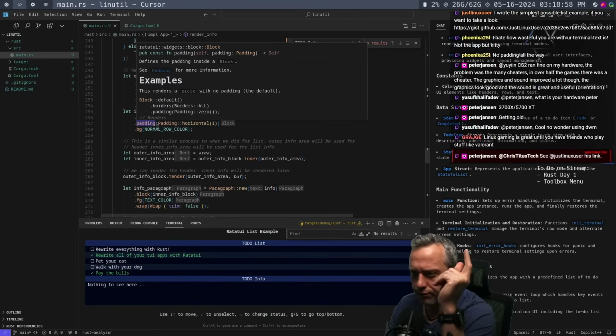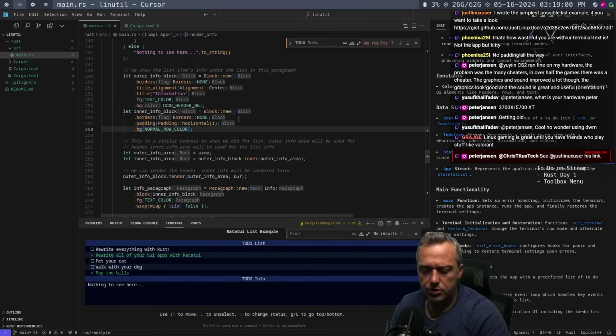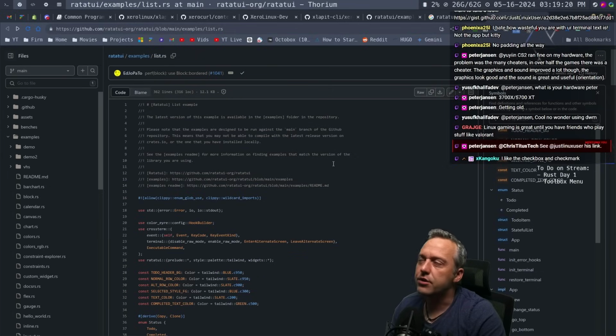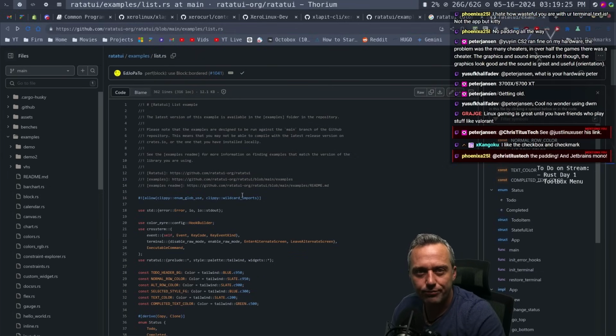I'm curious, Phoenix, what font do you use? Because you say I waste a bunch on my kitty. I kind of like this, though. This is like my jam. I bet you're a JetBrains Mono type of guy. I called it.